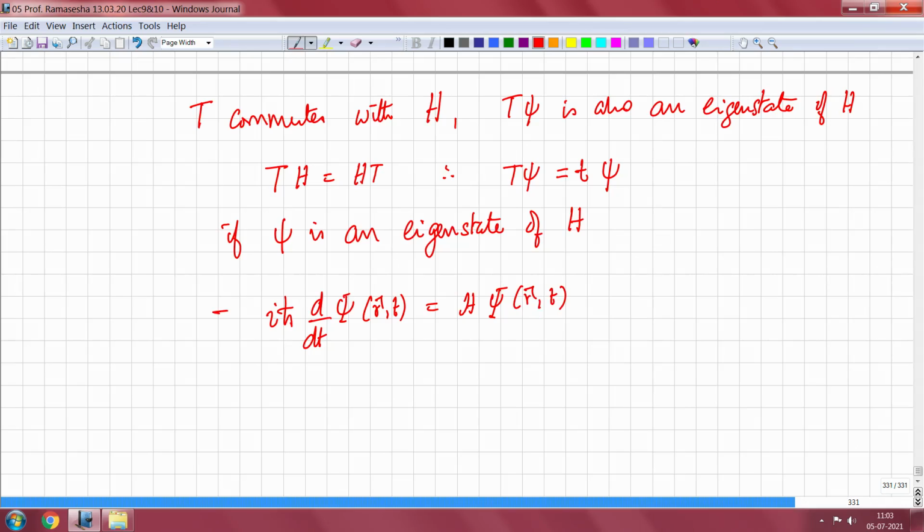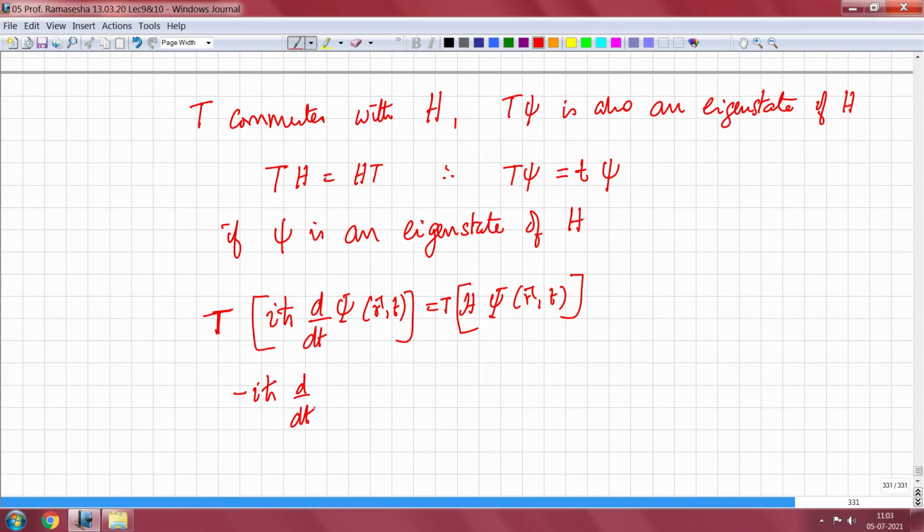So when I operate by T on both sides, T operating on i h cross del psi by del t will give me minus i h cross, because there is a complex conjugation, and then d by dt.